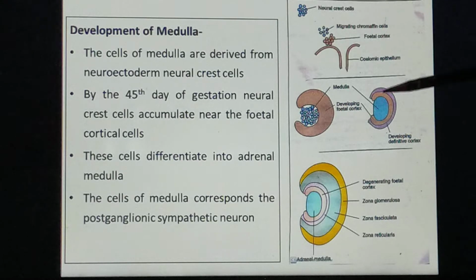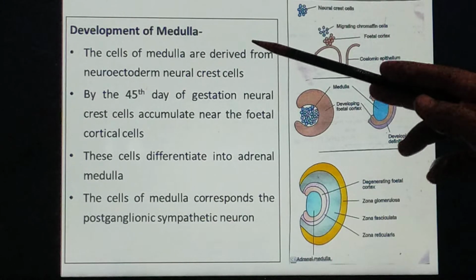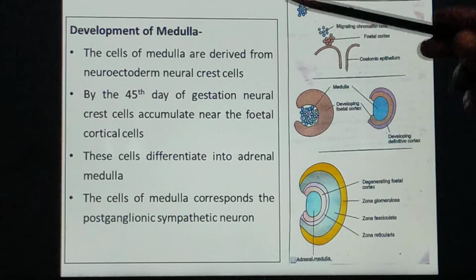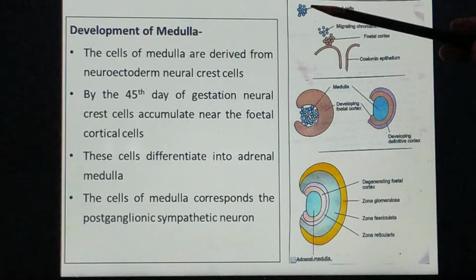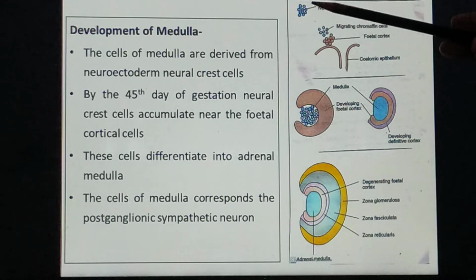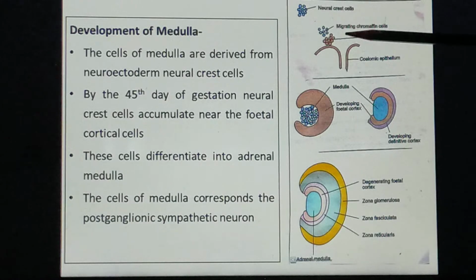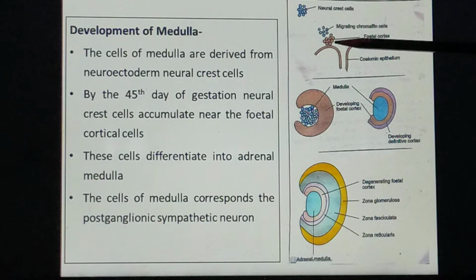There are n number of derivatives from the neural crest cells. One among them is the medulla of the adrenal gland. The cells of the neural crest migrate from the area of the neural tube towards the coelomic epithelium. This happens by the 45th day of gestation.